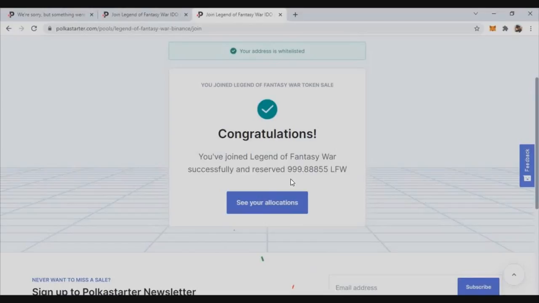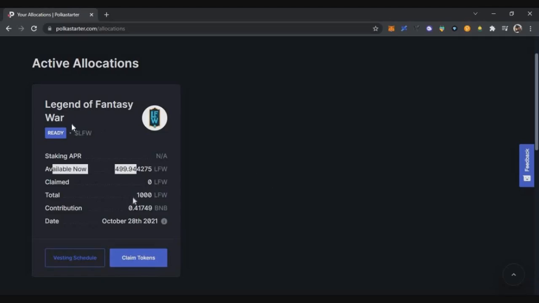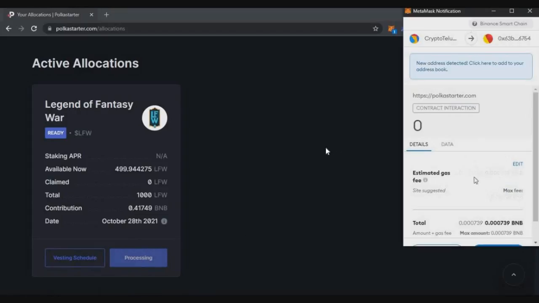To see the IDO and to claim the IDO, you have to click on see your allocation, or you can go to the allocation tab. Here you can see I got my LFW IDO allocation, available tokens for claim and total allocation, and I can see the vesting schedule by clicking the vesting tab, and I can click on claim tokens and confirm the MetaMask transaction to claim these tokens into my wallet.